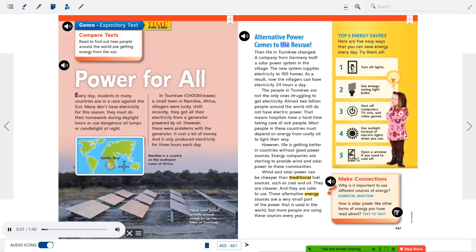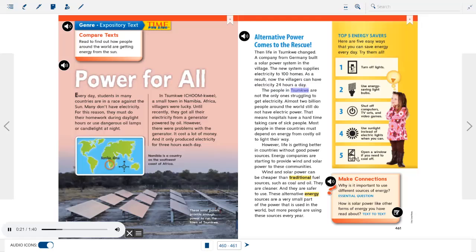Alternative power comes to the rescue. Then life in Chumkwi changed. A company from Germany built a solar power system in the village. The new system supplies electricity to 100 homes. As a result, now the villagers can have electricity 24 hours a day.